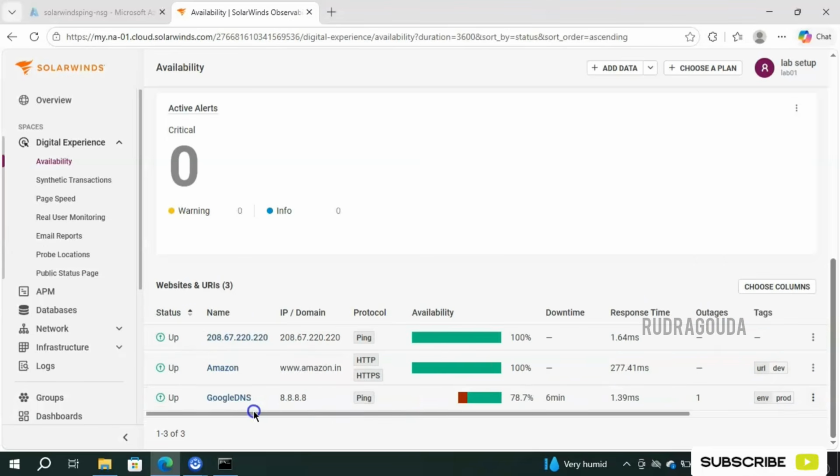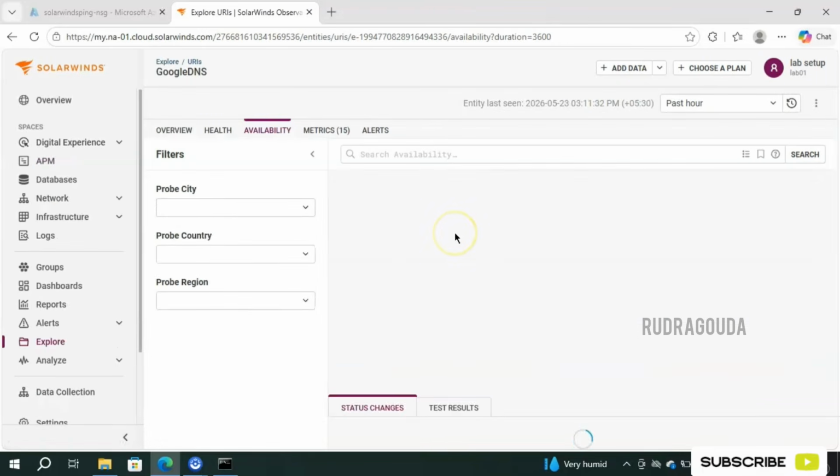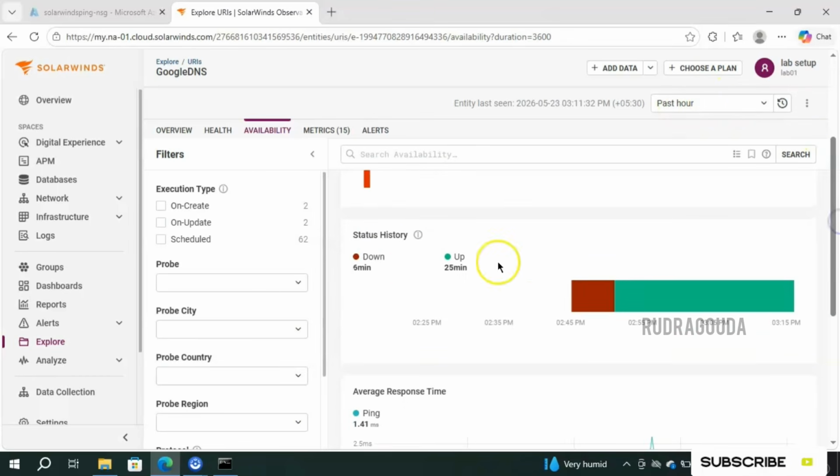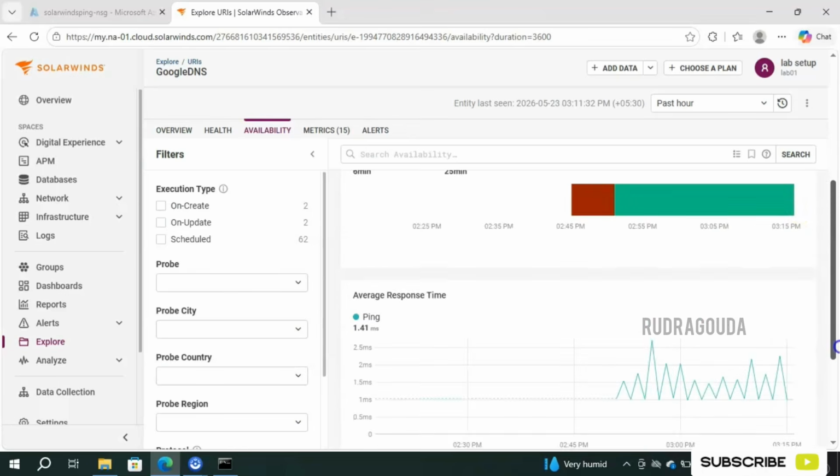So now I'll explain deeper. For that, I'll simply click on this option and you will get the different graphs and corresponding data. See, availability of this particular ping monitoring is 80%. Outage is 1 in the last 1 hour, right? If I scroll down, it will give the information here. Like for 60 minutes, it was down from 2:45 till this time, right? After that, it is showing the status as green. It means everything is working as expected.